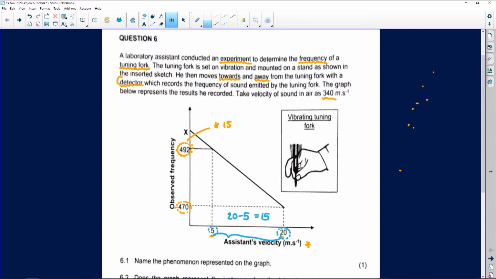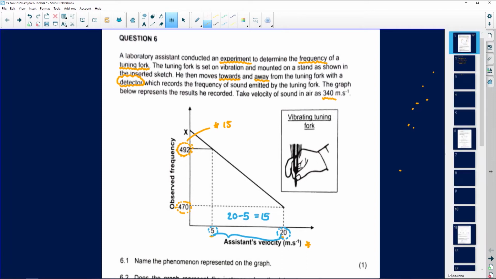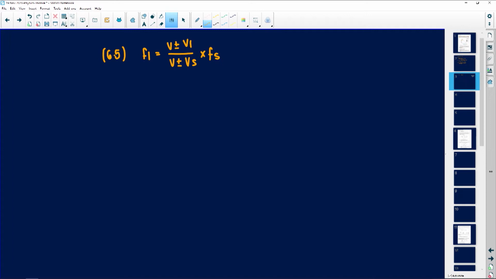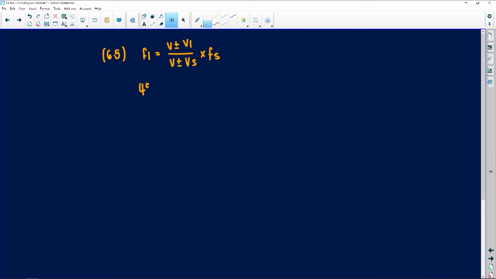In this case, they said it was a detector. The detector detected this. So in this case, technically, our detector is actually acting as our listener. So the frequency that the listener, the detector, heard was 492. The sound in the air, which is the V, the speed of sound in the air. Remember, the speed of sound can differ in different mediums. It was 340. It's 340 at the bottom as well. And then here we're going to say a negative 15. And then times, I'm looking for f_s.